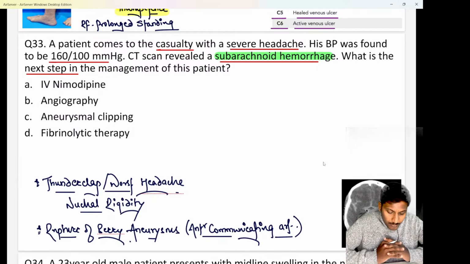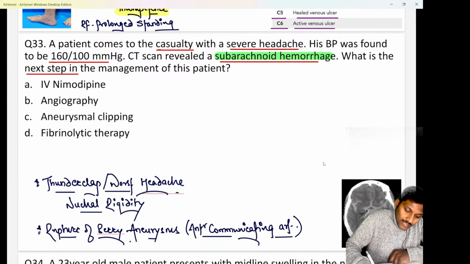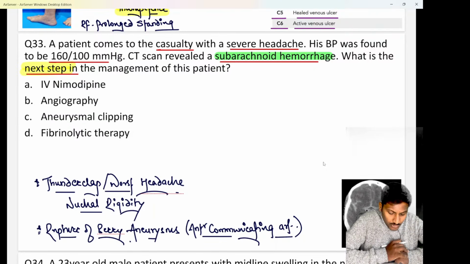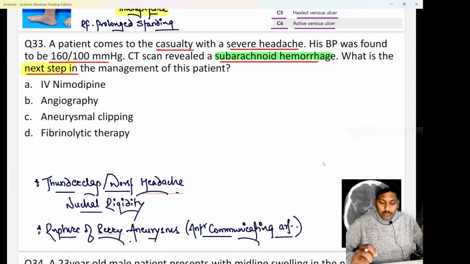What is going to be the probable answer for this? They are asking you the next step in the management of this case. Options are A, IV nimodipine; B, angiography; C, aneurysmal clipping; and D, fibrinolytic therapy. Let me know what is going to be the answer for this question.